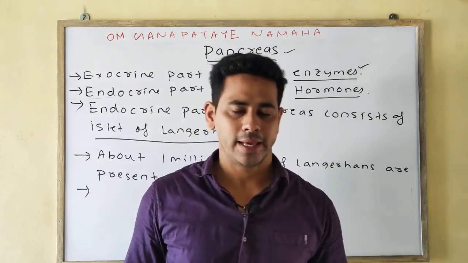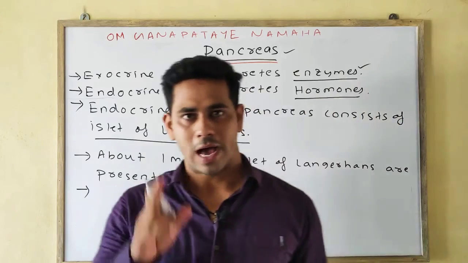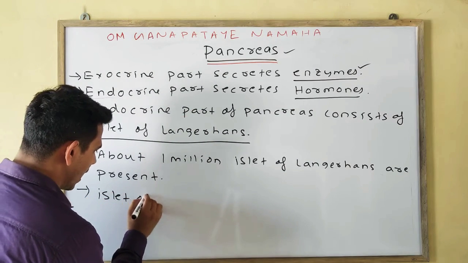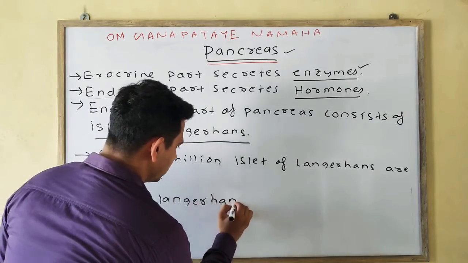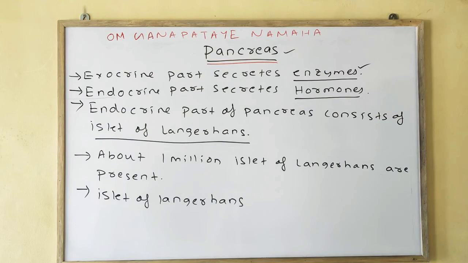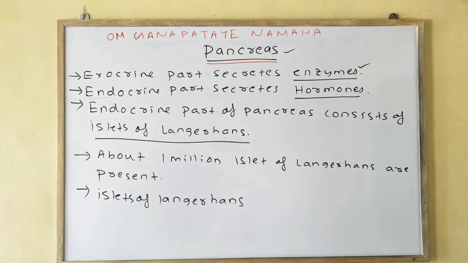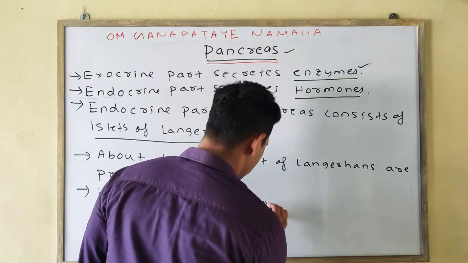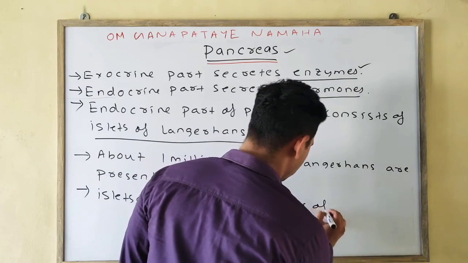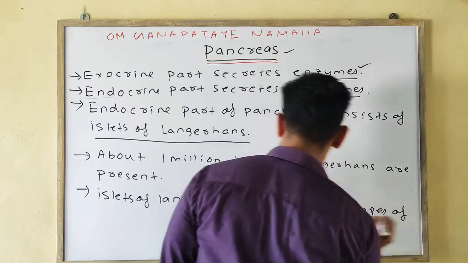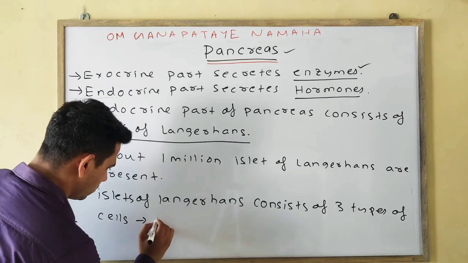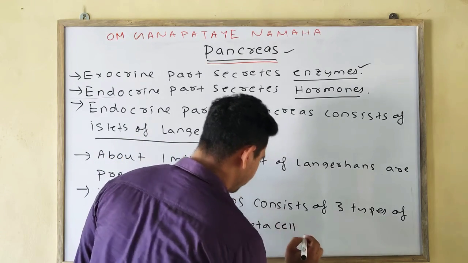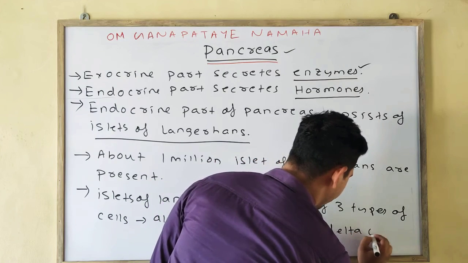Next, the islet of Langerhans consists of 3 types of cells: alpha cell, beta cell and delta cell.